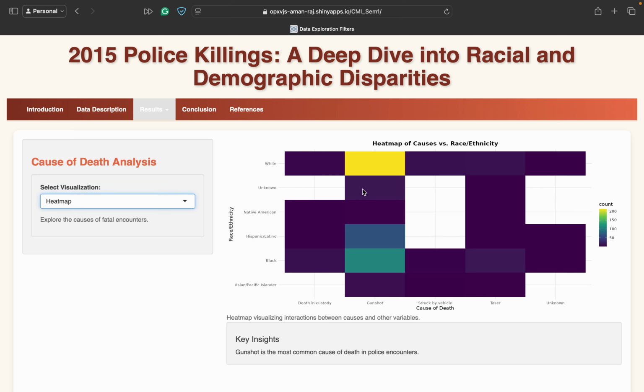Now there's a heat map, which is in some sense a correlation matrix which will tell you the cause of death versus the race ethnicity. Again, people who are white have been killed the most by gunshot, but again remember that they were the most to begin with. And you can see this green part where black people come in, and a huge number of people who were black were also killed by gunshot.